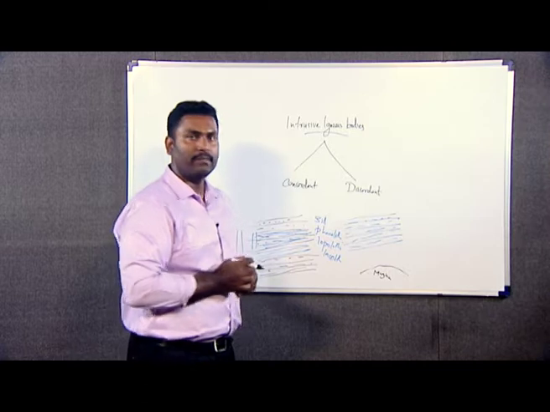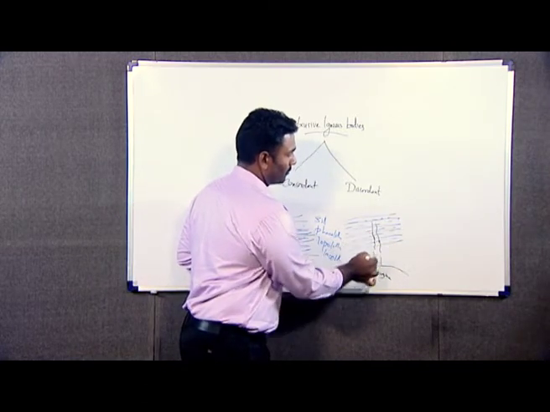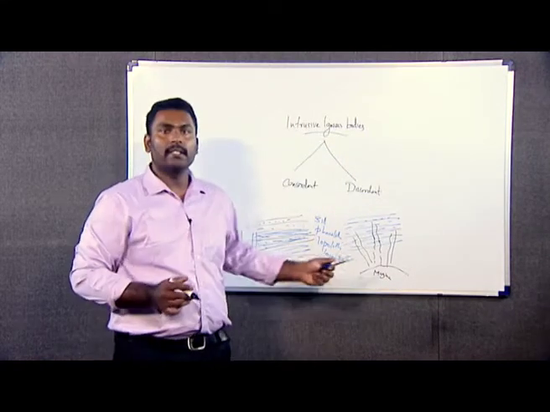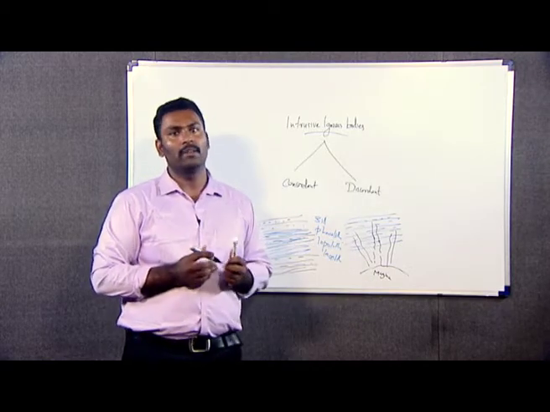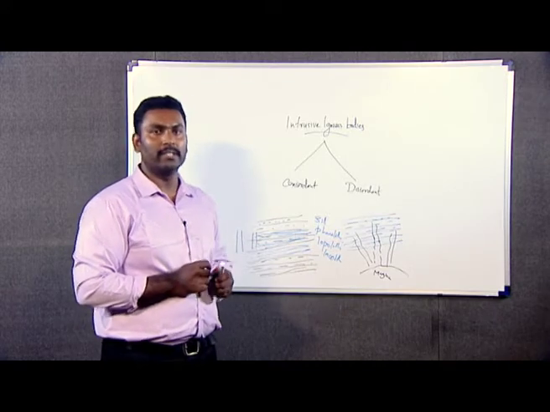This is the magma chamber. So, what happens is that if it is a discordant igneous body, it will always cut across the overlying strata, and the different types of discordant igneous bodies include